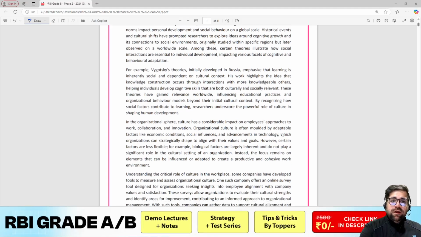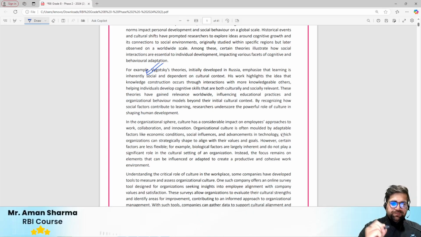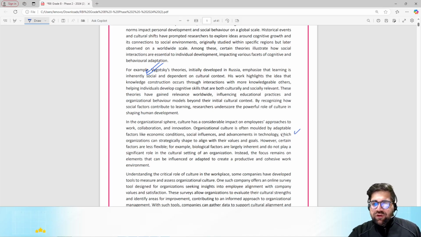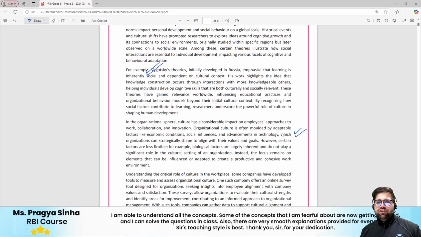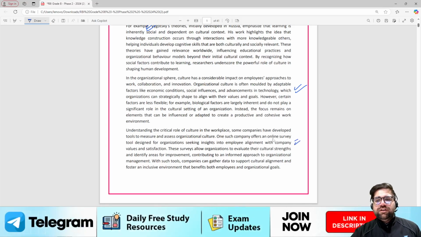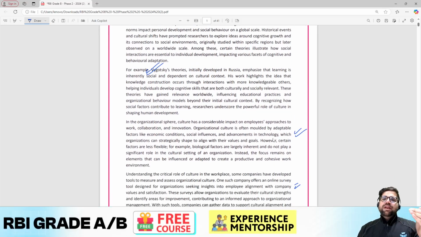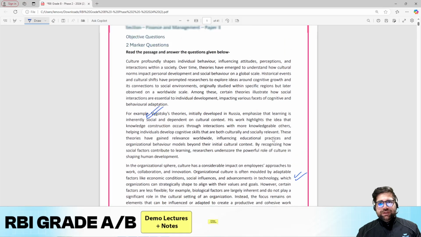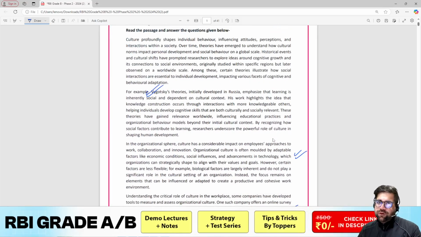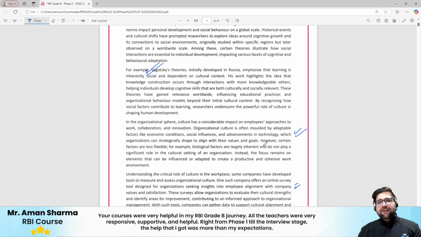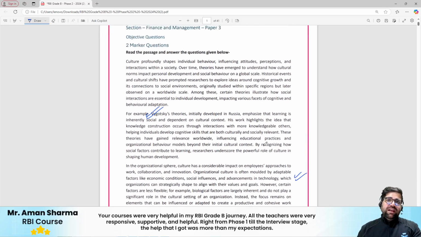For example, there is a theory which is mentioned in this question. Then if you see in the next passage, the importance of organizational culture is also mentioned, and how organizational culture impacts your workplace is also mentioned. So a beautiful passage related to organizational culture was given to you, and by no means am I saying that this is an easy question. Right now it can become easy for you, but think about those students who were sitting in the examination hall. If such a question comes in FM also, then definitely the scoring rate in FM will fall.